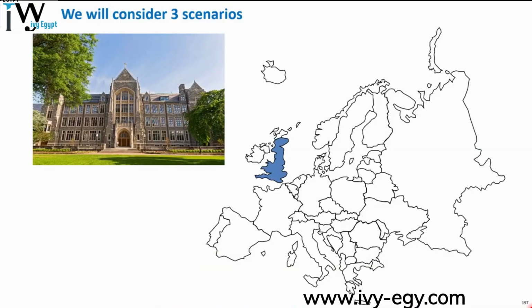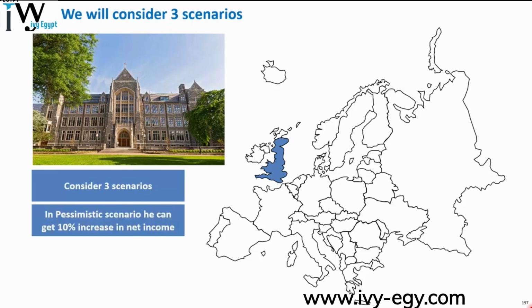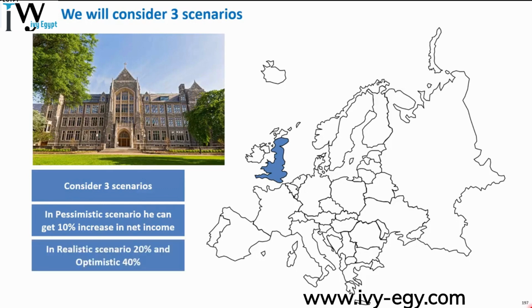We know a few things about George. First of all, as we said, he considers 3 scenarios. In the pessimistic scenario, he thinks he'll get a 10% increase in net income with respect to what he's earning now. He considers also 2 other scenarios. The realistic one would be a 20% increase in salary and the optimistic one 40%.